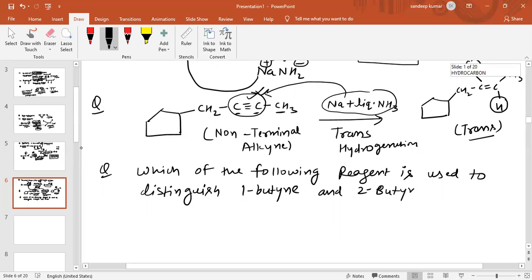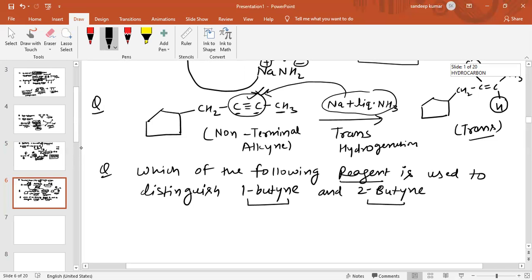So this is basically the question. First of all, make the structure of 1-butyne and 2-butyne.